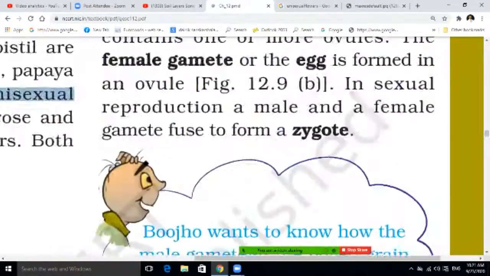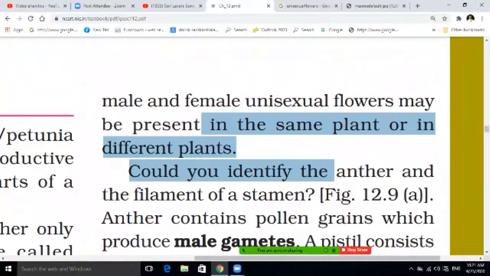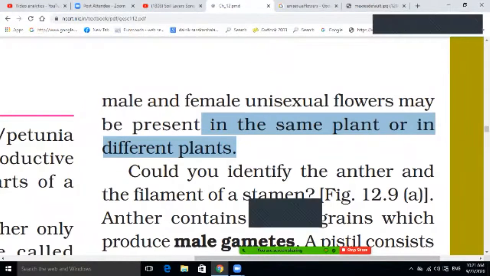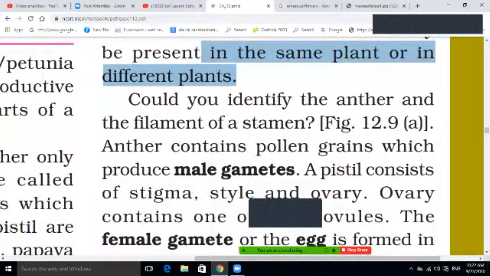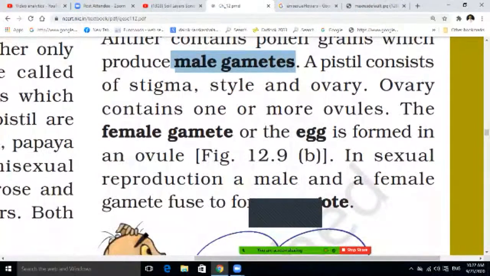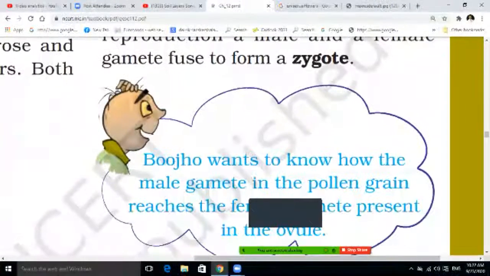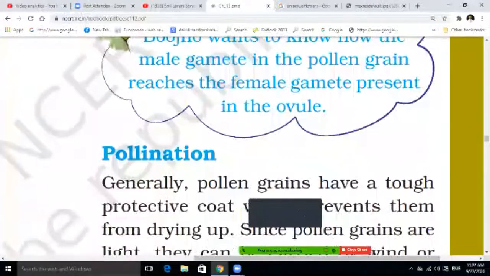Next, male and female unisexual flowers may be present on the same plant or on different plants. Could you identify the anthers and the filament of stamens? Anthers contain the pollen grains which produce male gametes. Which contains the pollen grains? The answer is anther. What is the work of the anther? It produces the male gametes. The pistil consists of the stigma, style and ovary, which contains one or more ovules, so the female gamete or egg is also there. In sexual reproduction, male and female gametes fuse and form a zygote.